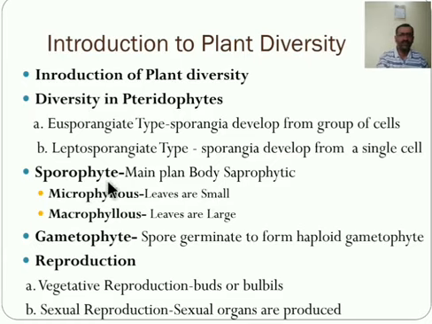Further, this sporophyte is again divided into two types, microphyllous and macrophyllous. In microphyllous sporophyte, leaves are small, sessile and membranous. For example, Selaginella, Equisetum, etc. And in macrophyllous, leaves are large in size with long petiole and enlarged lamina, and they are pinnately compound. Okay. Here in microphyllous, they are sessile, membranous and small, and in macrophyllous, they are pinnately compound and larger